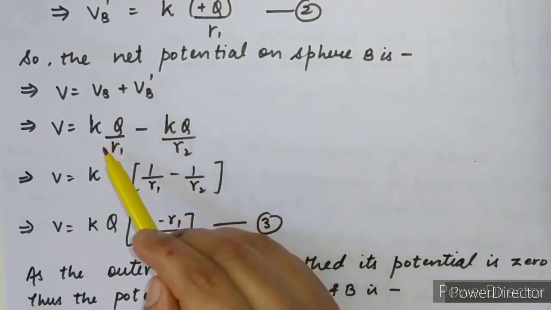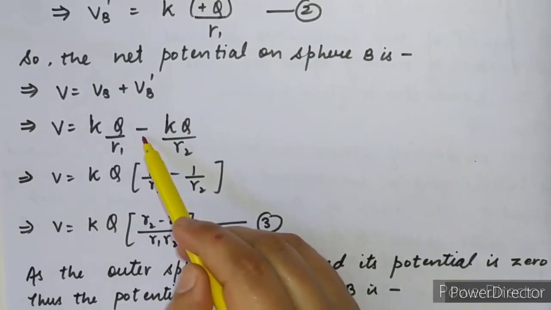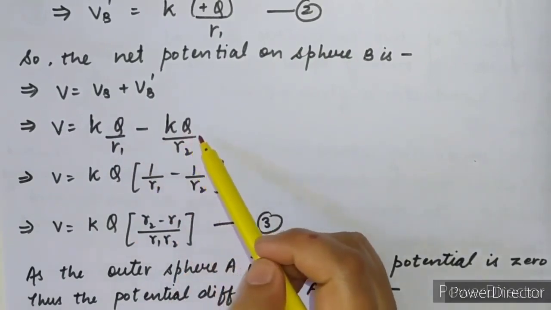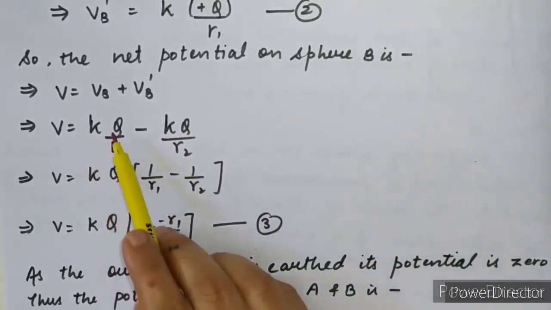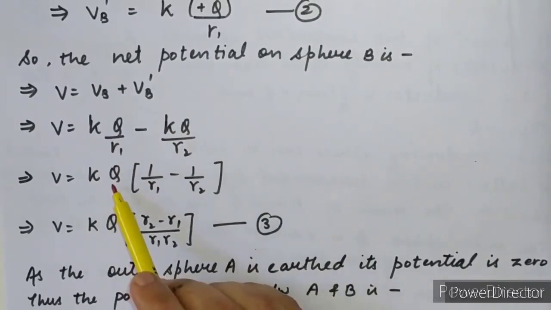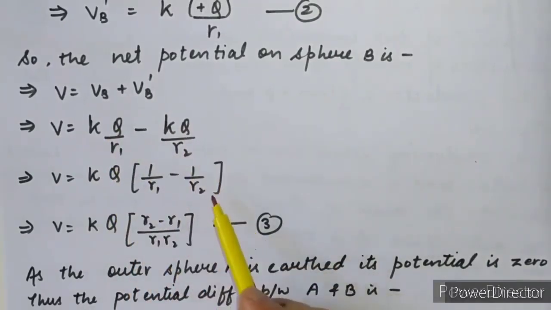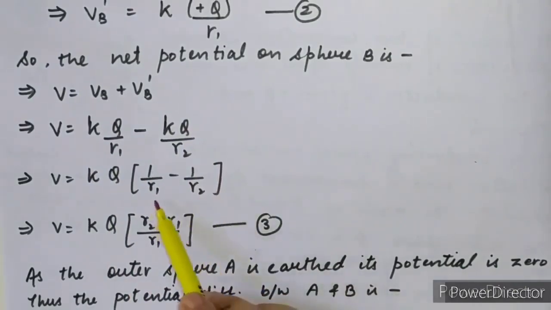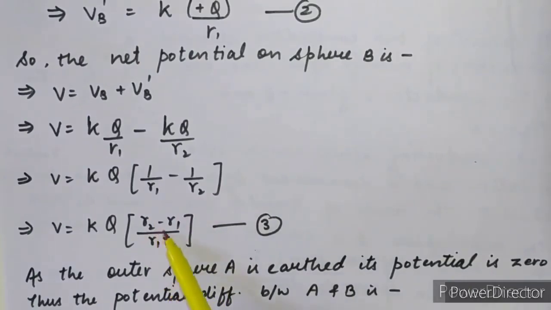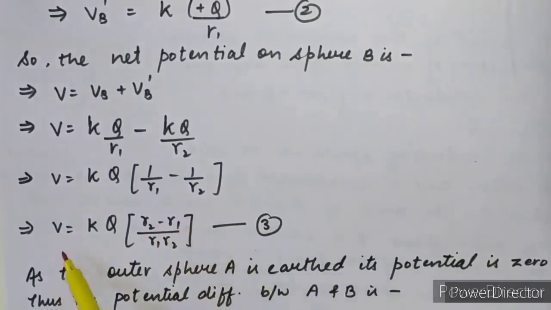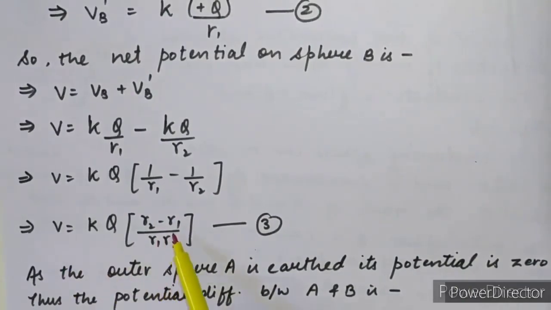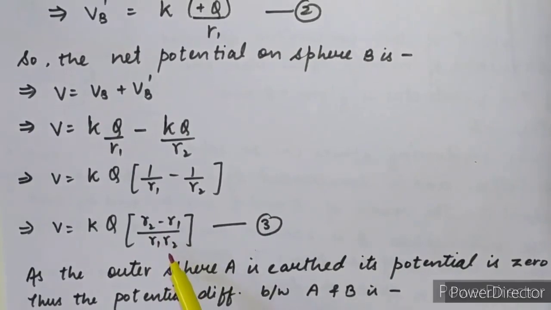So we write the plus value first, then the minus sign and the next value. Take KQ as common. What we get? 1 upon R1 minus 1 upon R2. Clear? Take LCM of R1 and R2, and we are having R2 minus R1. So this is the net potential on sphere B, KQ into R2 minus R1 upon R1 into R2.